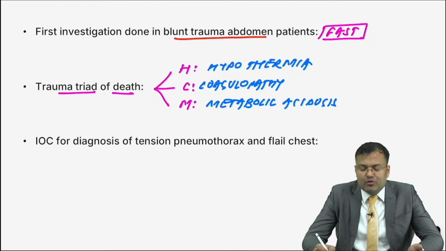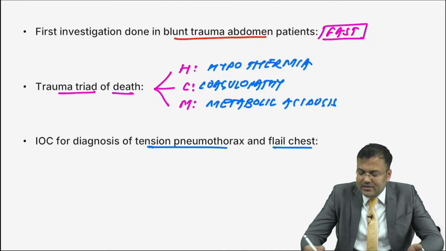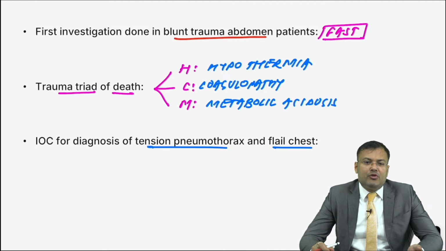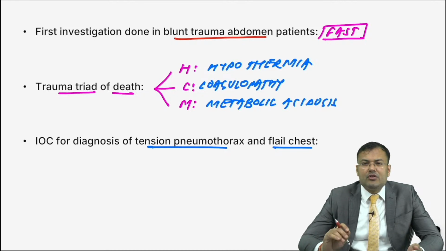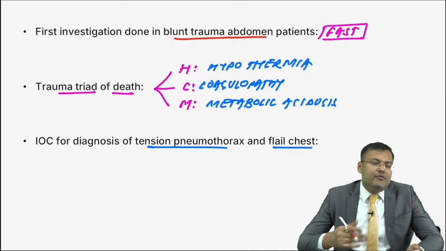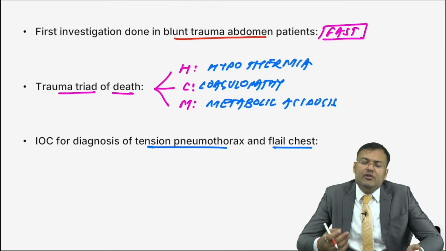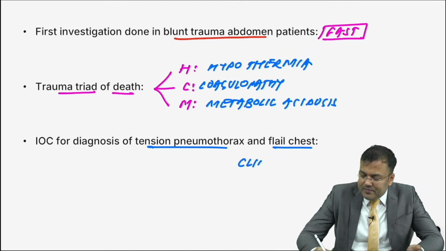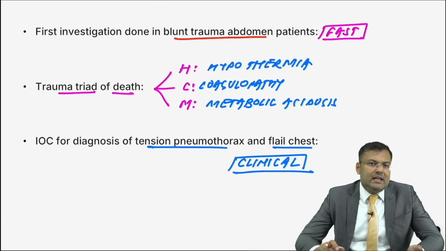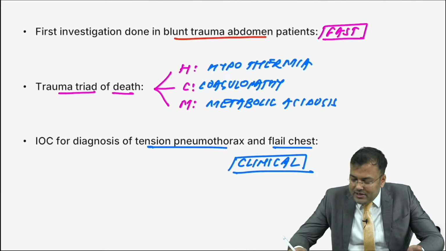What is the investigation of choice for diagnosis of tension pneumothorax and flail chest? Guys, tell me. Yes, Anushka Patricia, very good, first person to reply correctly. Guys, it is not chest x-ray, it is not CT. If you send a patient for chest x-ray or CT, you will just get the chest x-ray; your patient will not be alive. Because it's a life-threatening situation, in tension pneumothorax as well as in flail chest, it's a clinical examination.